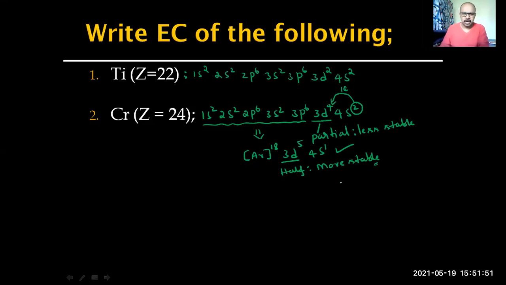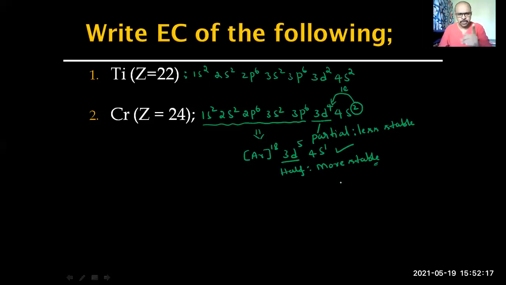A few items from the bag having 10 kg will be shifted here, so that there is more symmetry in both hands and you can easily walk. Otherwise, slowly you will become bent and get a pain in the back. So that is symmetry. Symmetry induces stability. So you can see 3d5 is more symmetric.